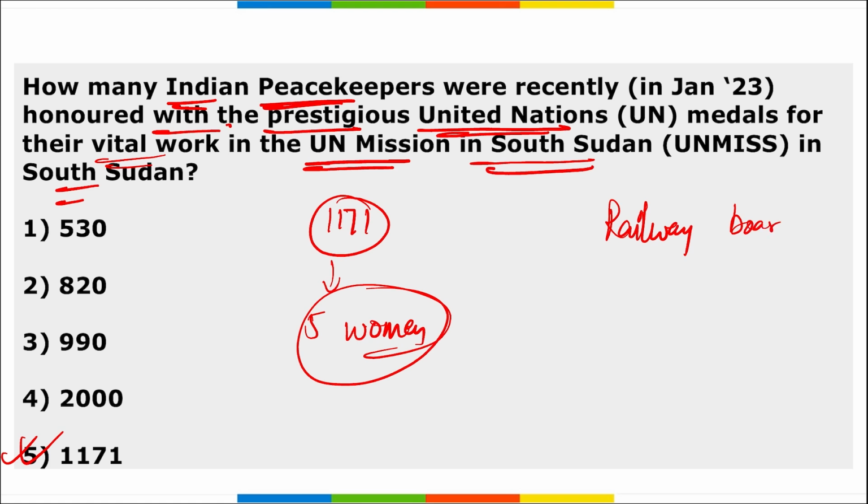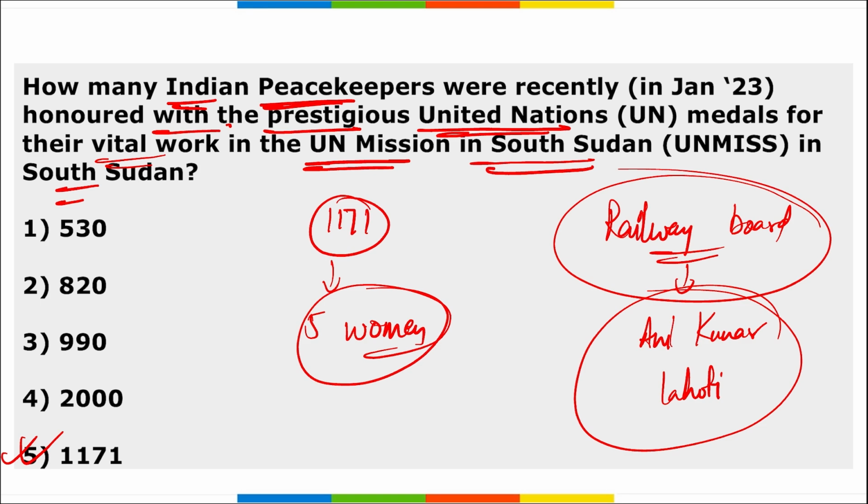For Railway Board, who has been appointed as the chairman? He will be Anil Kumar Lahoti. Anil Kumar Lahoti has been appointed as the chairman of Railway Board. Next,